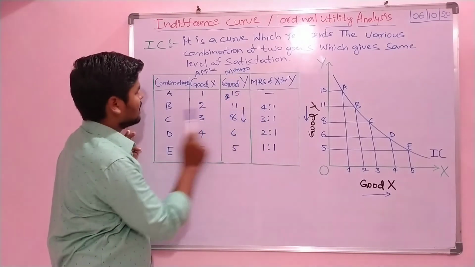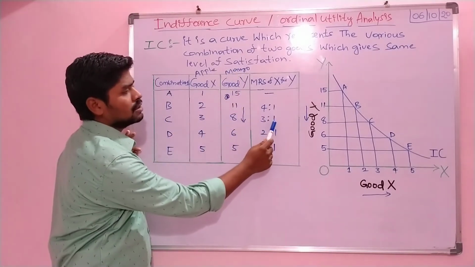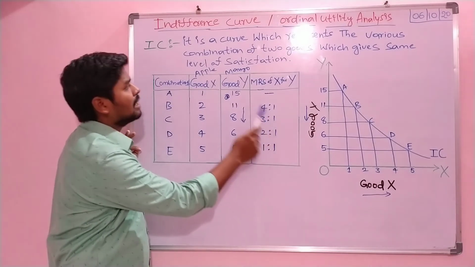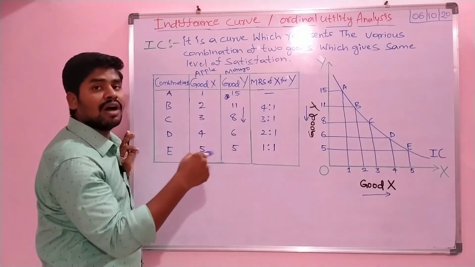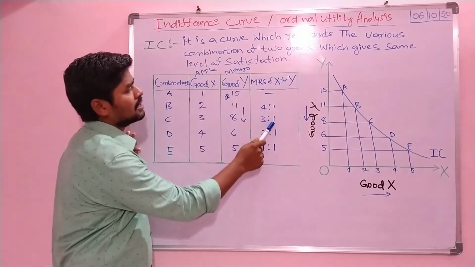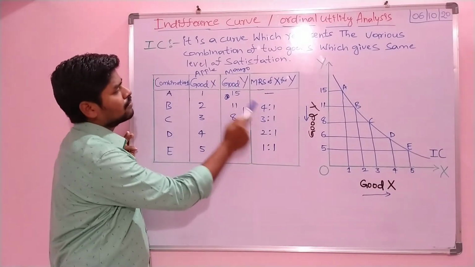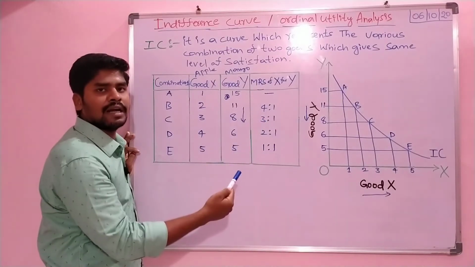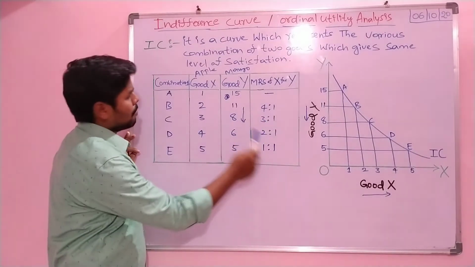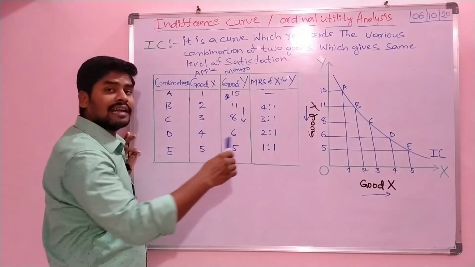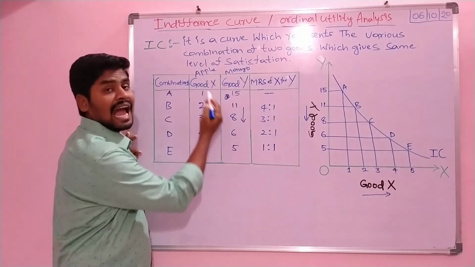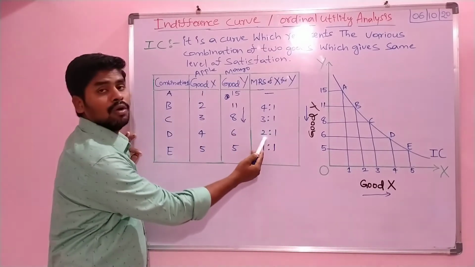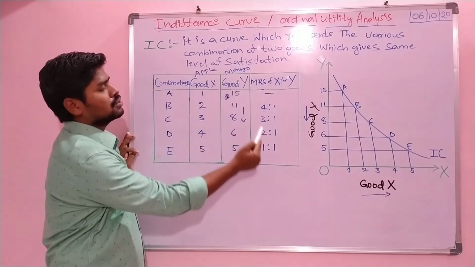Next, combination C: to consume one commodity of apple, he has to forgo 3 mangoes, right? And next, combination D: the consumer tries to consume one more apple, he has to forgo 2 mangoes.